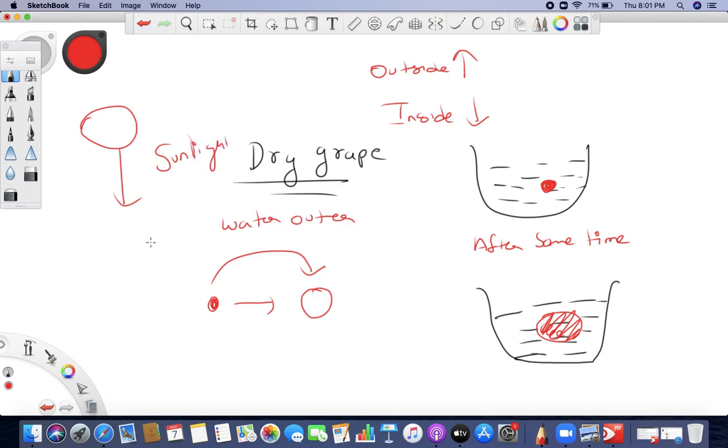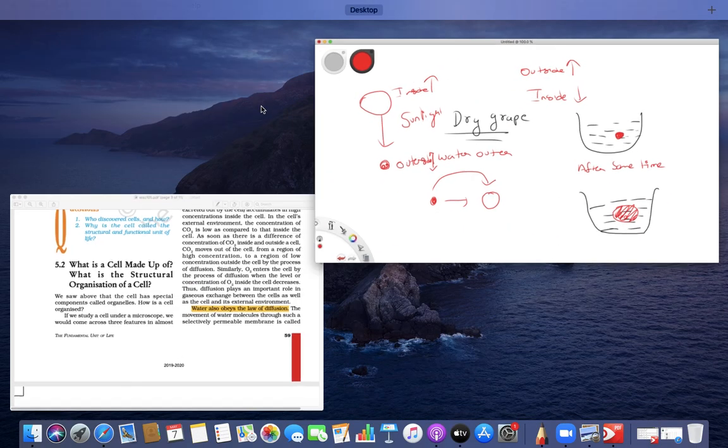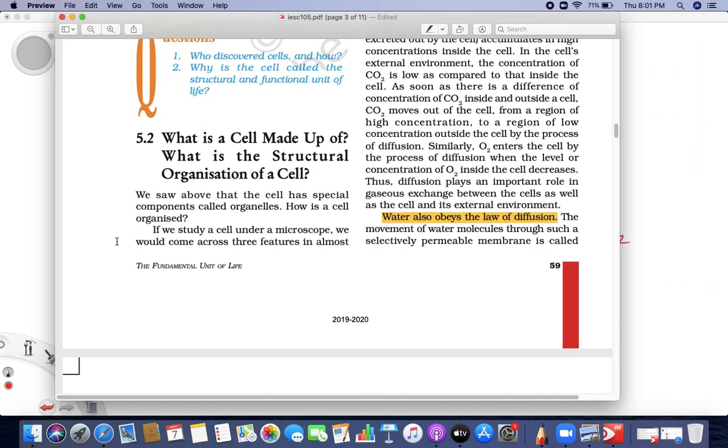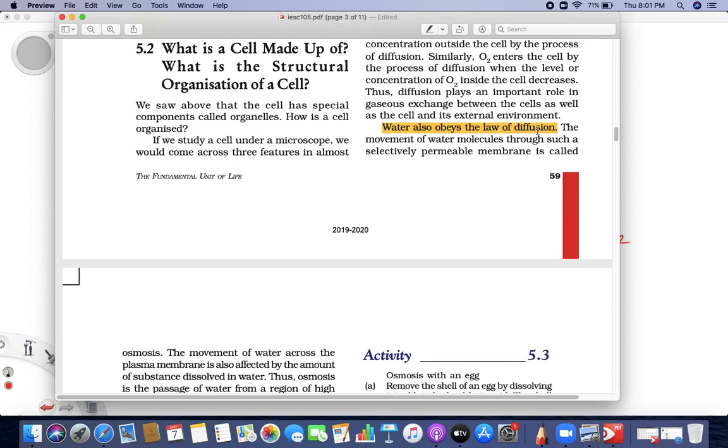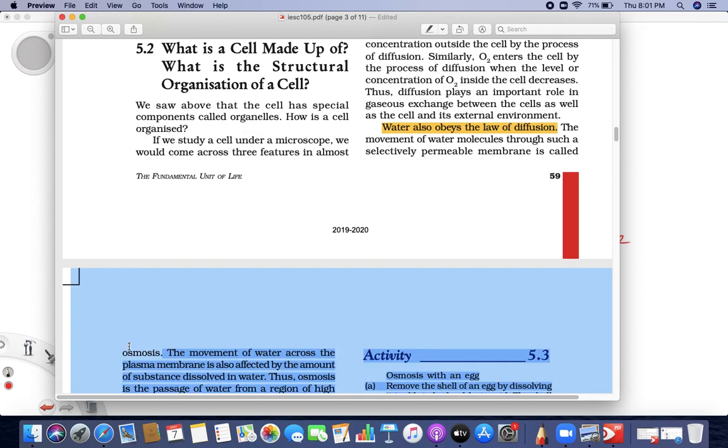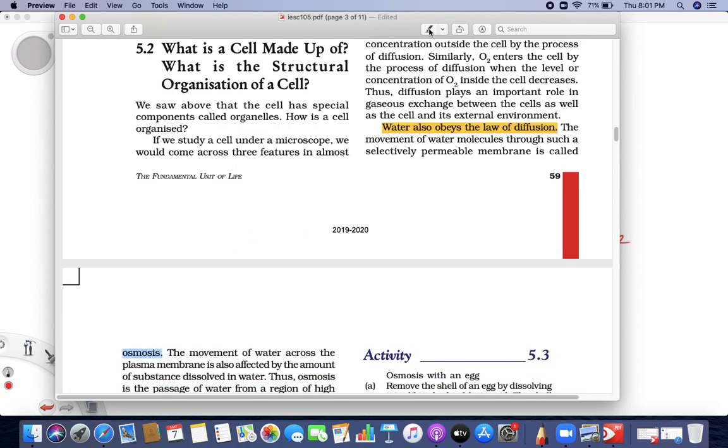Suppose you take a regular grape and put it into sunlight. After a few days, what happened? The size reduced. So now the concentration inside is higher and outside is lower, so the water comes from inside to outside. The same thing happens in a cell also. Why am I teaching you this? Because this process is called osmosis.